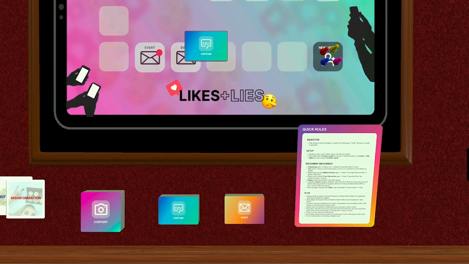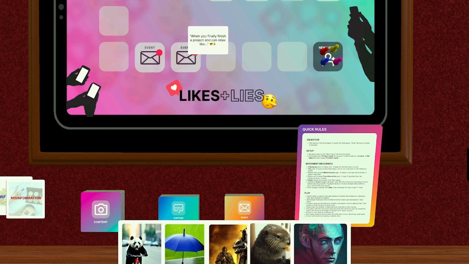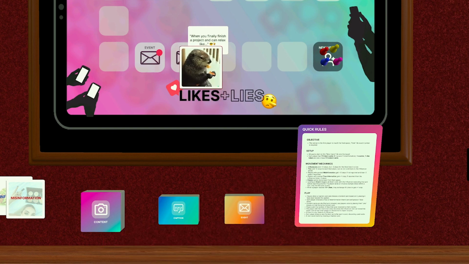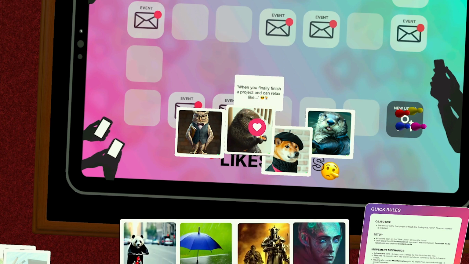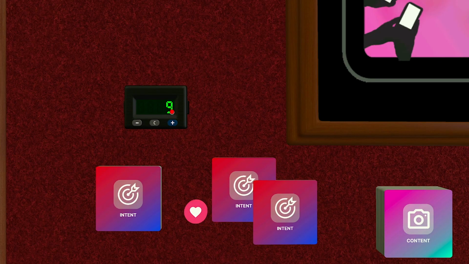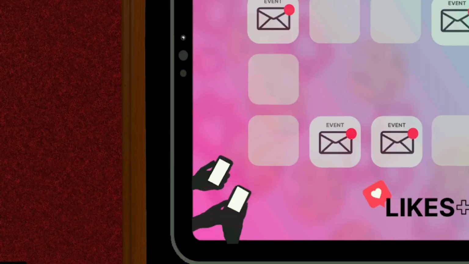Each round starts by drawing a caption card. Players choose a content card from their hand to post with a caption, as well as an intent card that they keep to themselves. This dictates whether their post contains true or misinformation. After all posts have been made, everyone will like their favorite using their like token, and each player adds the number of likes they received to their counter.